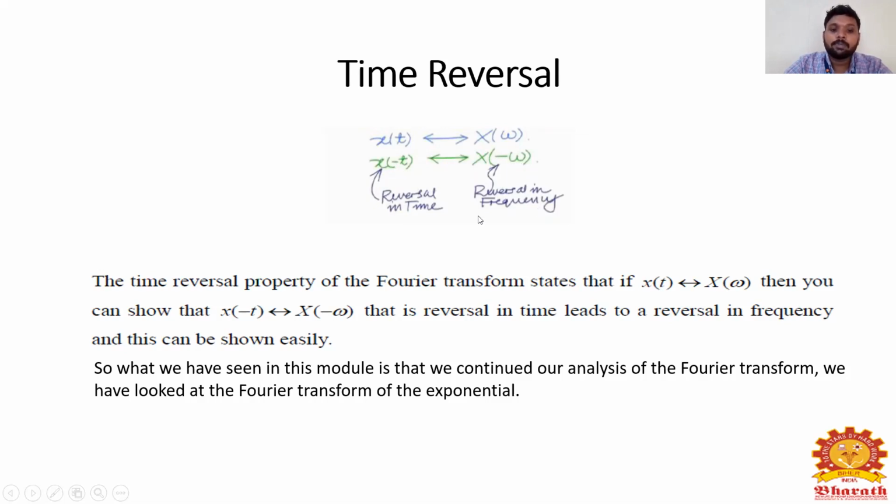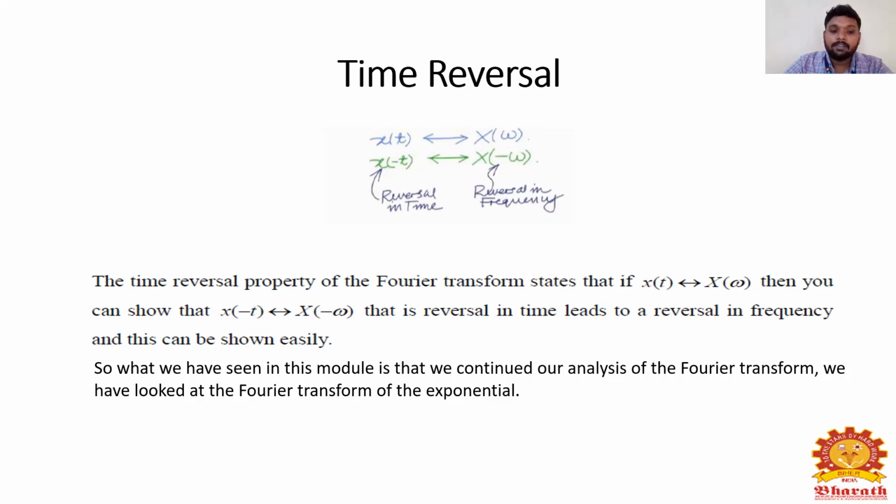So the time reversal property of the Fourier transform states that if x of t has the Fourier transform x of omega, then you can show that the Fourier transform of x of minus t is x of minus omega. That is, a reversal in time leads to a reversal in frequency, as can be shown easily.